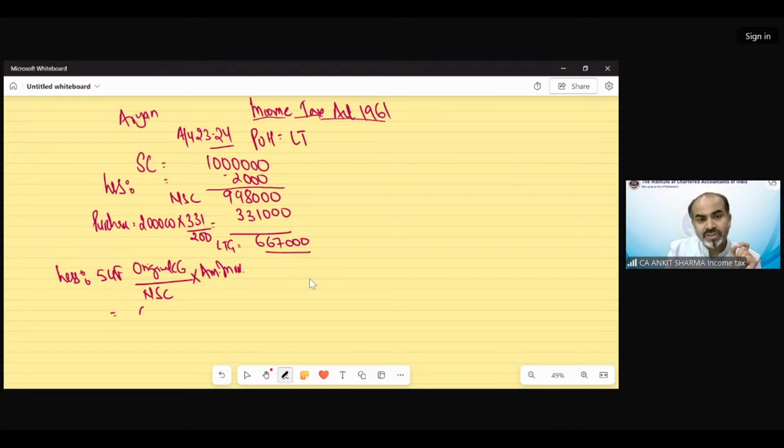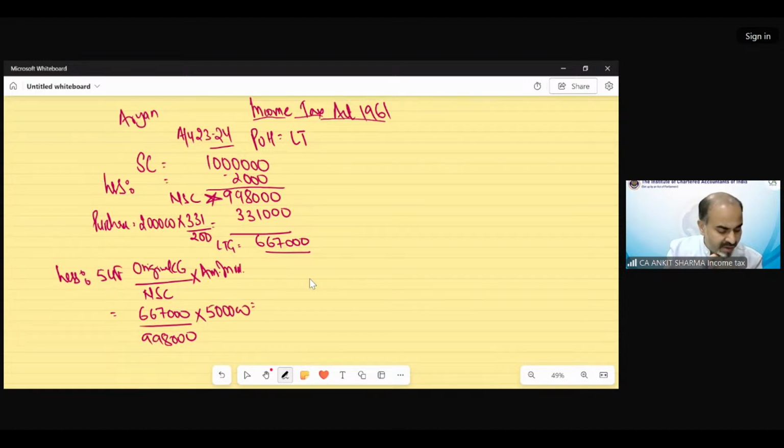So the original capital gain is 667,000. Net sale consideration is important, that's why we should not write it down as 10 lakh, it should be 9,98,000. And then amount invested. So he invests 5 lakh rupees, I guess. Yes. So what exemption will we gain regarding that?